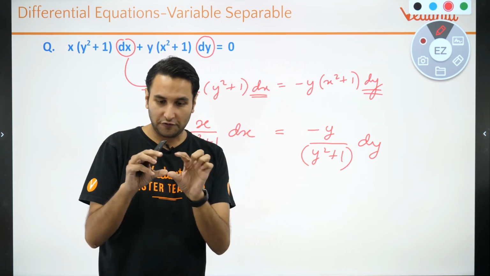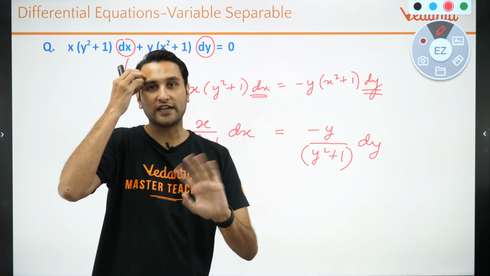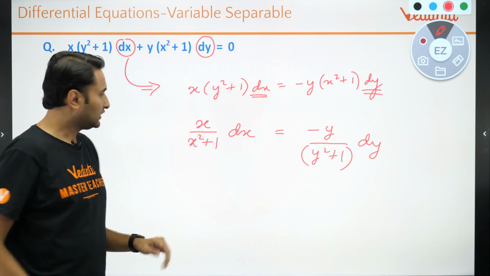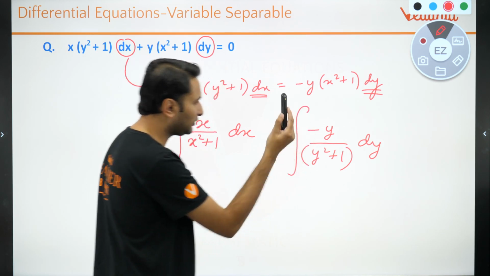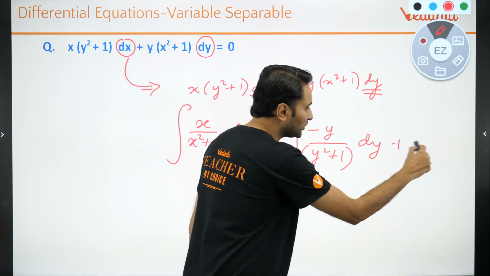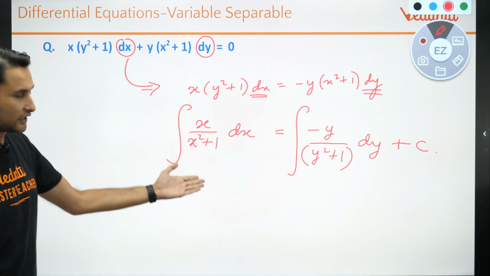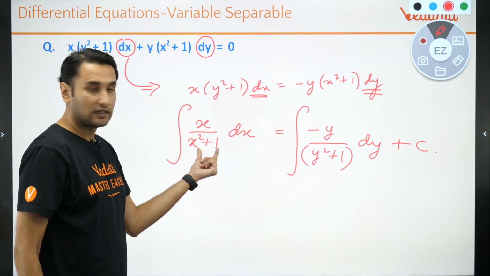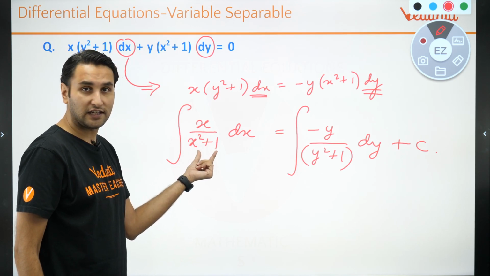You need an equation only in terms of x and y. There should be no dx, dy. That means you have to integrate. Now you can directly integrate because the variables have been separated. Don't forget the constant of integration. Can you go ahead and solve it? Pretty simple. The differentiation of x square plus 1 is written in the numerator. You'll put this as t.